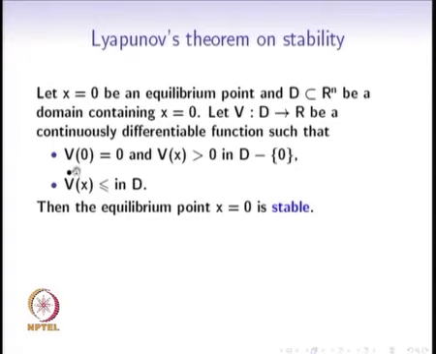If there is some v that satisfies these three conditions, then the equilibrium point 0 is a stable equilibrium point. What is important to clarify is that this v was not a function of time, it was a function of x, and x took its values in Rn, but how do we go ahead and differentiate v with respect to time? This is one important point that requires a clarification.